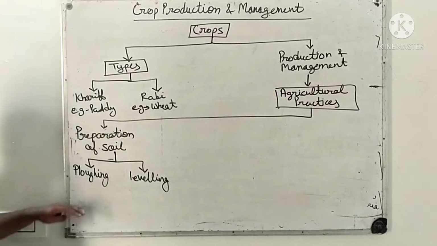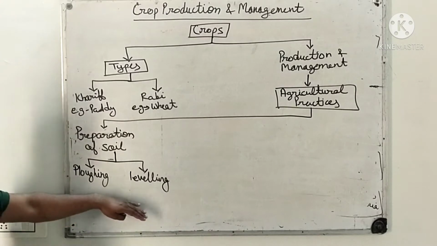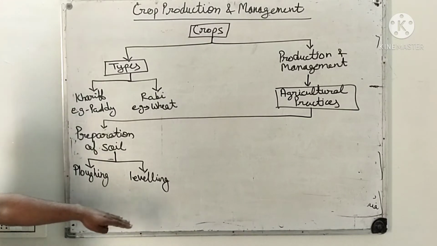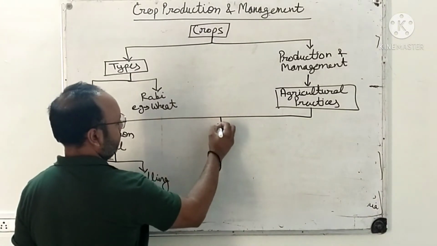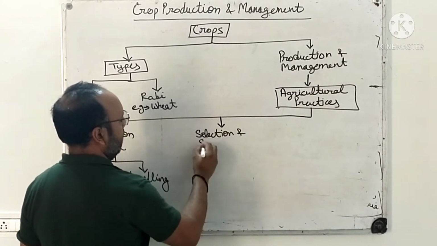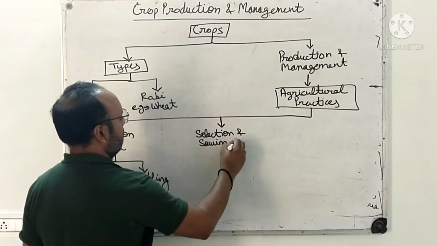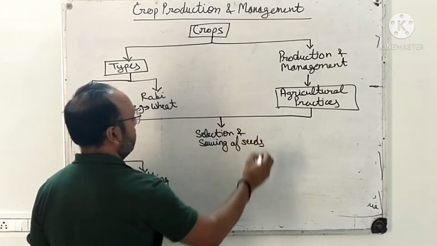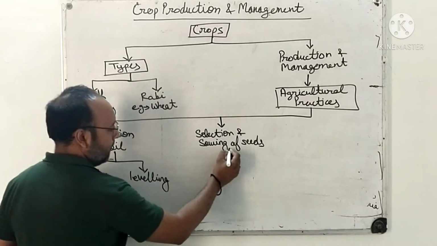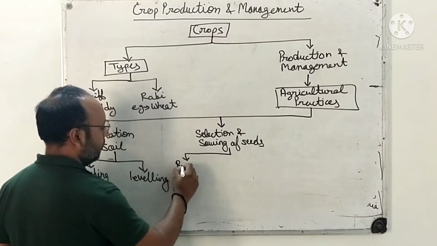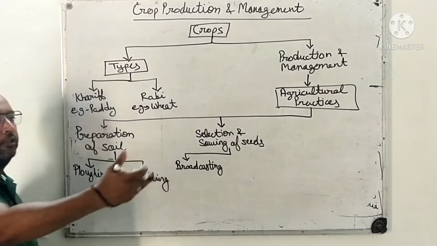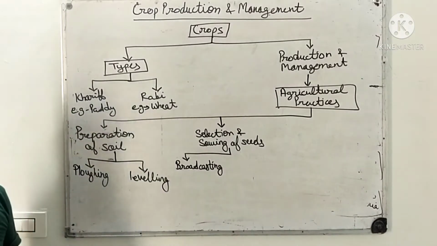We know that loosening and turning of soil is known as plowing, and leveling, we have to level that soil, right? That is pressed after plowing. Then we discussed selection and sowing of seeds, right? In selection and sowing of seeds we studied one method, that was broadcasting. In broadcasting, we simply scatter the seeds in the field with the hand, right?